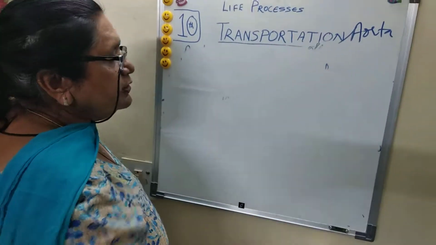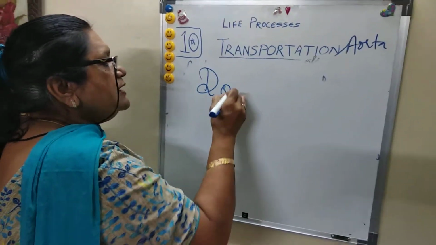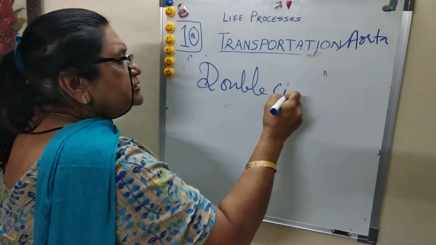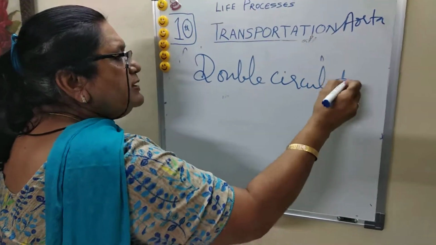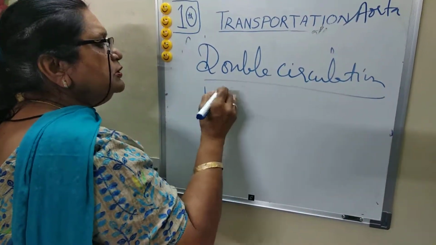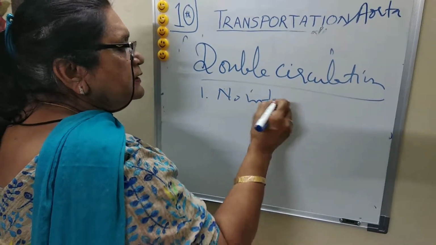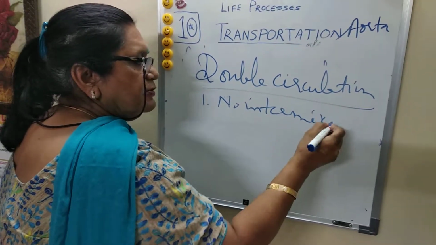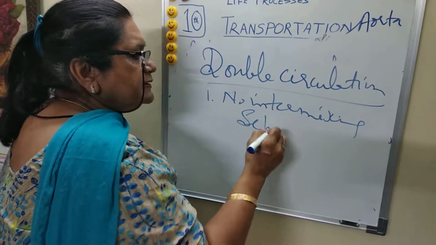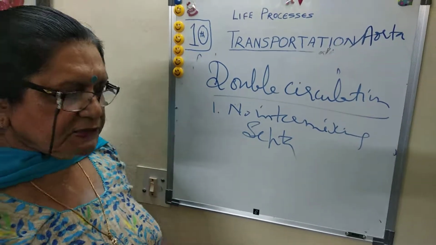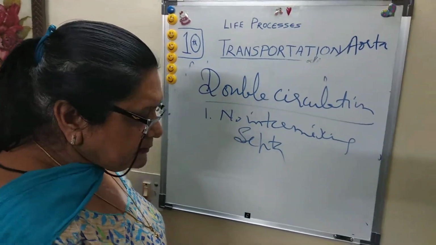Next question for you people: does the heart show double circulation? Yes, our heart does, because there is no intermixing. The heart has separate septa, so no intermixing of oxygenated and deoxygenated blood.